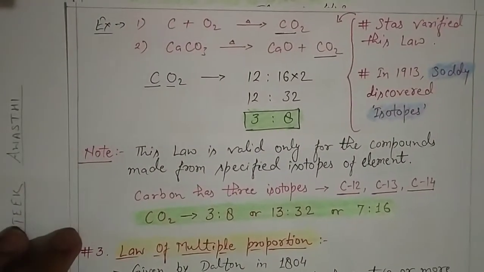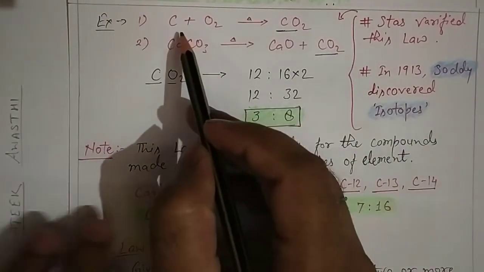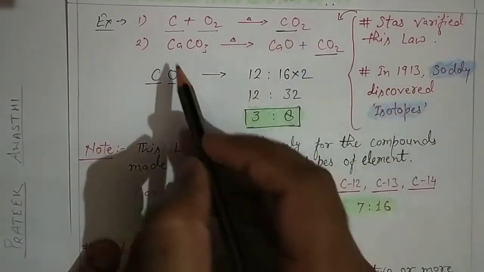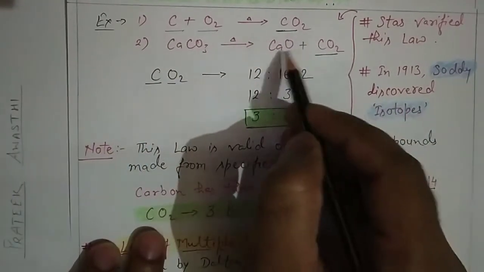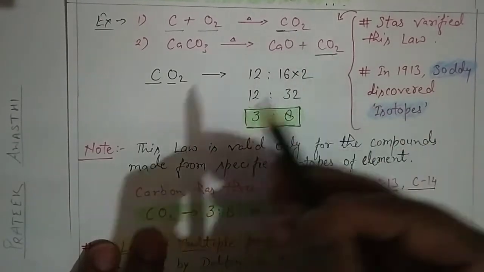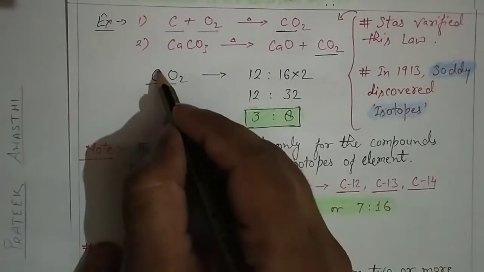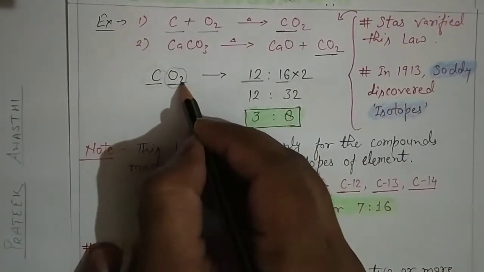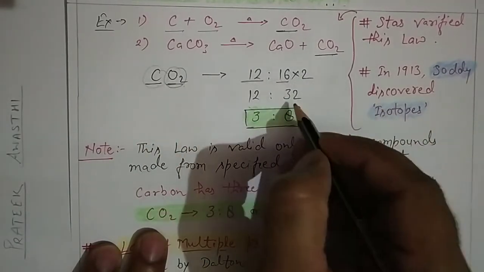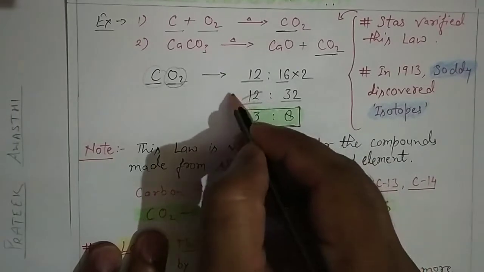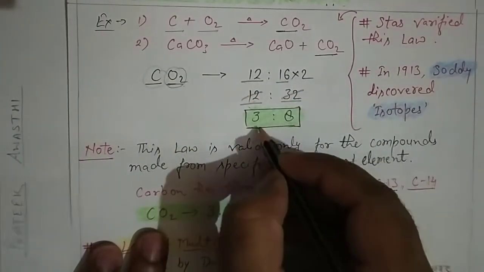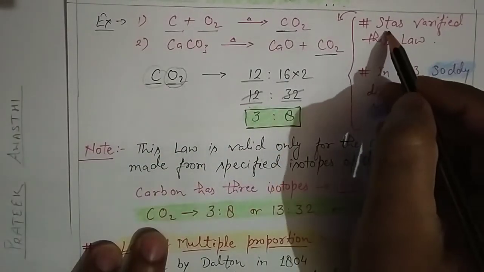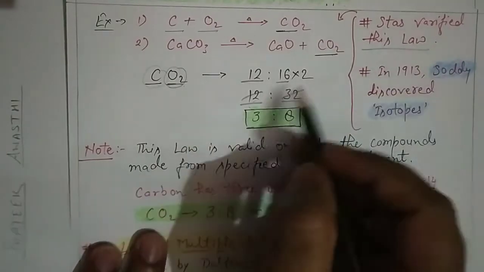In this equation you see, carbon dioxide is produced by burning coal in air, and also when calcium carbonate is burnt. In both cases, for carbon dioxide, we know the atomic mass of carbon is 12 and the atomic mass of oxygen is 16. There are 2 atoms of oxygen, so it becomes 32. If we simplify it, 4 3s are 12, 4 8s are 32. So the ratio becomes 3:8. This rule was first proved by Stas.